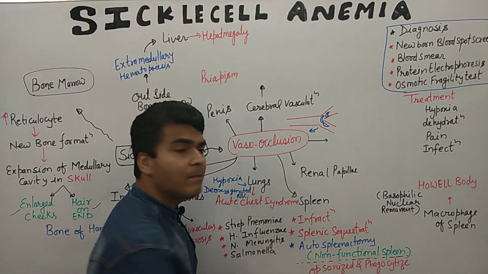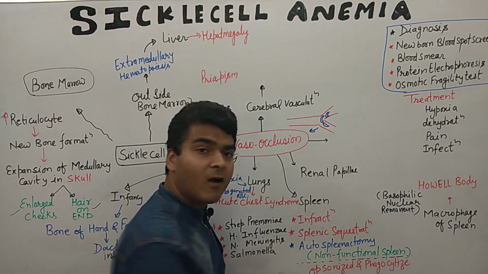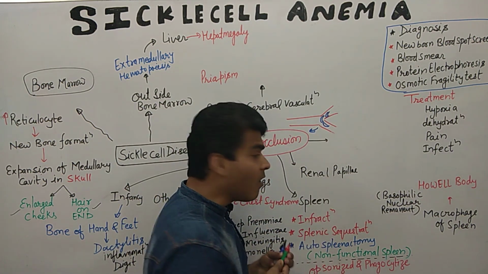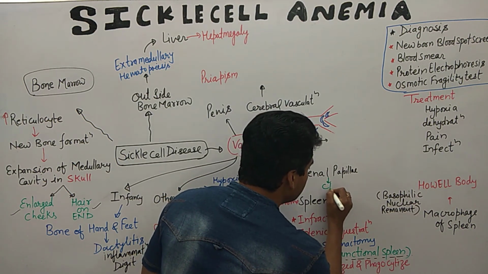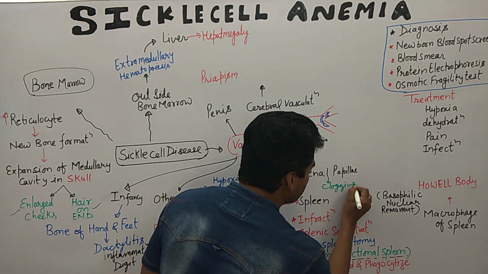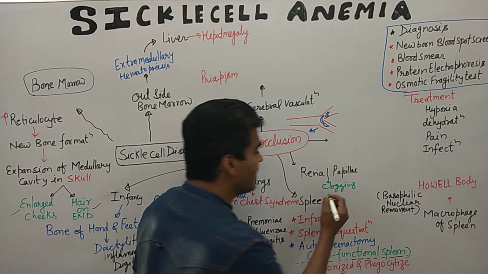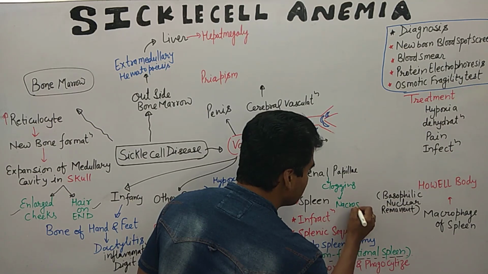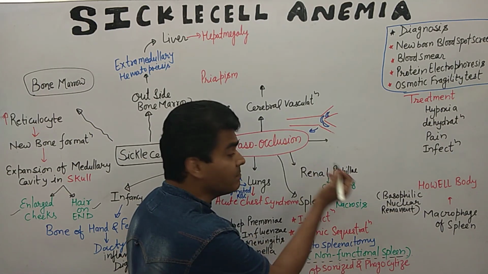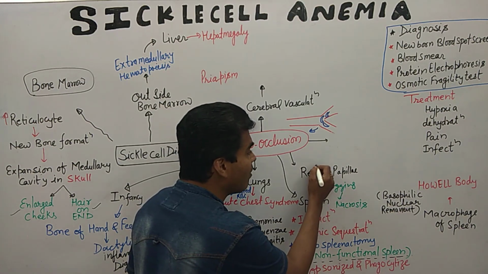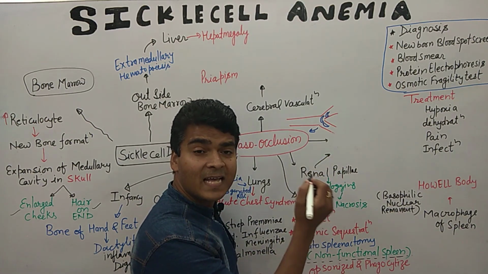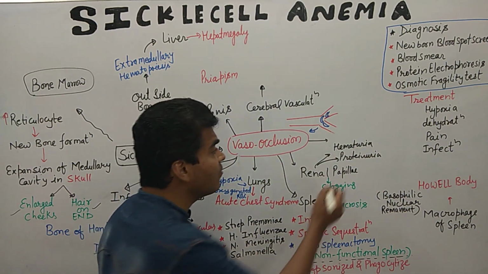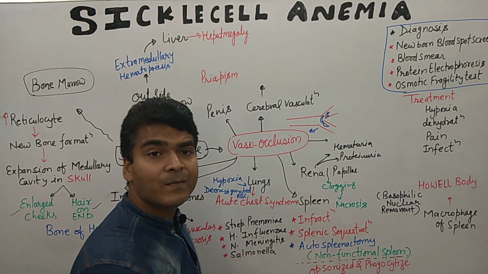Now looking at the renal papilla. In the renal organ, what happens? If there is clogging in the renal papilla, what happens? Due to renal clogging, there is renal papillary necrosis. Now this renal papillary necrosis, what will it ultimately do? It will cause hematuria as well as proteinuria. So these are the two conditions which we find in the case of sickle cell anemia.